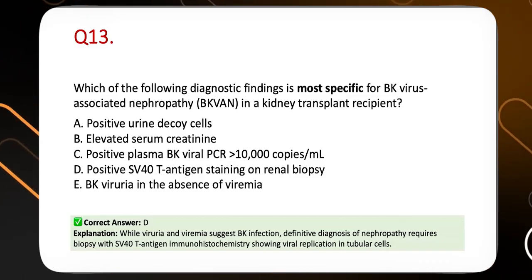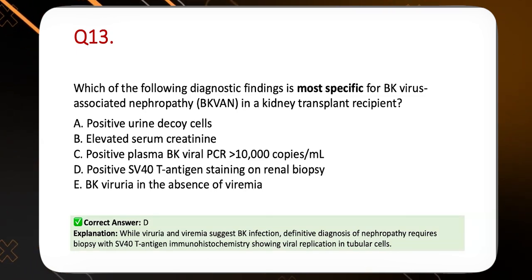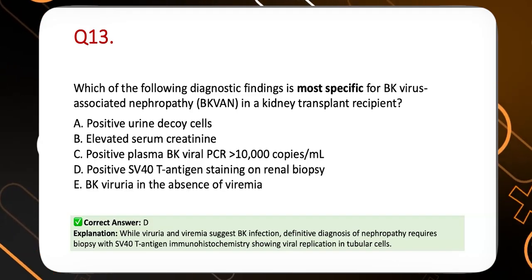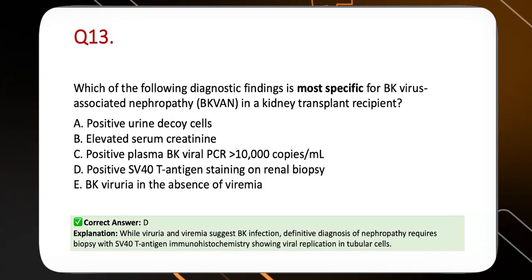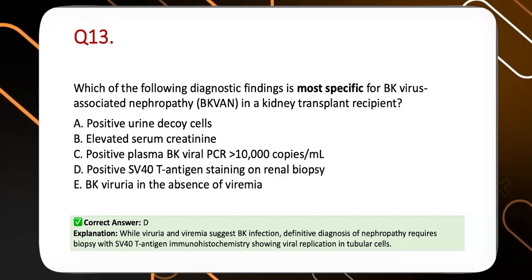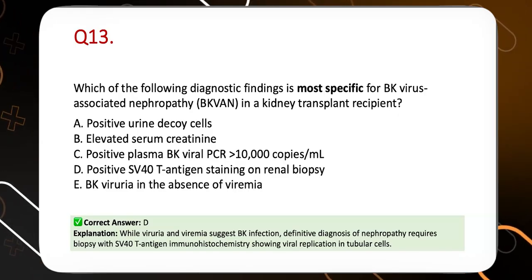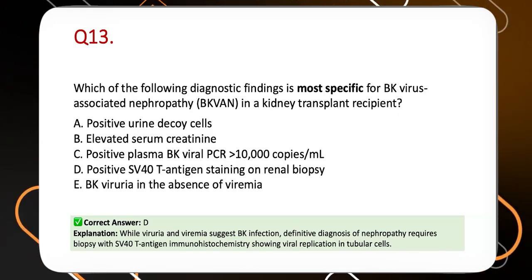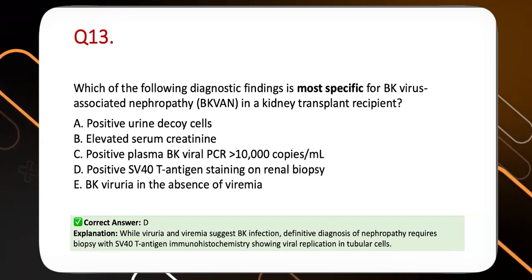The correct answer is D. The explanation has been given over here. Viremia and viruria suggest BK infection, but the definitive diagnosis requires a biopsy. So all BK virus associated infections are diagnosed on kidney biopsy. Like any patient who comes with graft dysfunction, biopsy is the norm. You do a biopsy and you do a specific staining. This kind of specific staining is very specific for BK virus associated nephropathy.